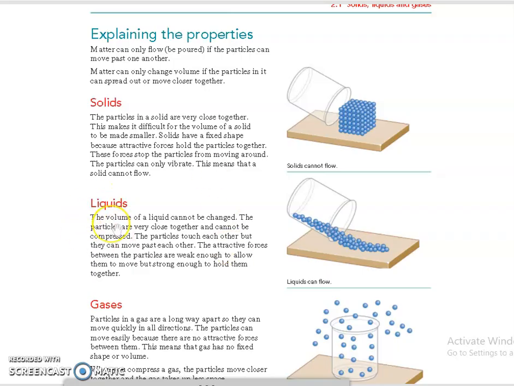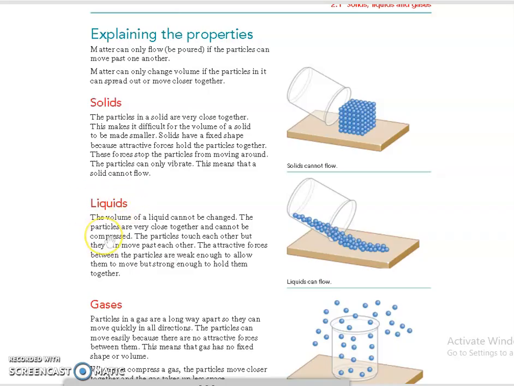Next is about liquid. The volume of a liquid cannot be changed. The particles are close together. Why can the volume not be changed? Because they are very close together and cannot be compressed. Why? Because the particles touch each other but they can move past each other. The particles cannot be compressed because they are touching each other.